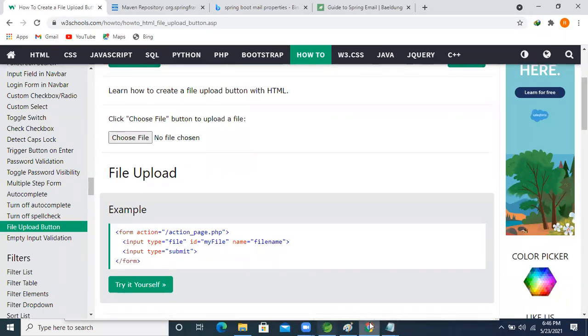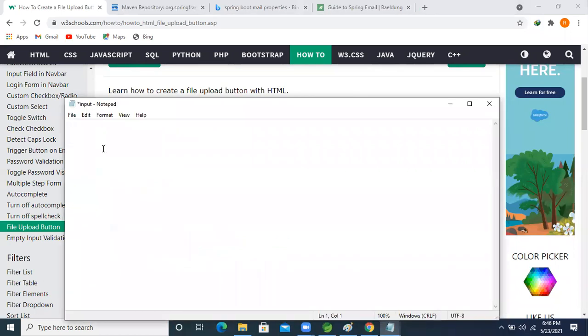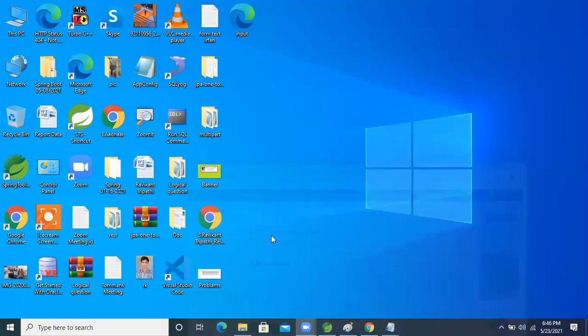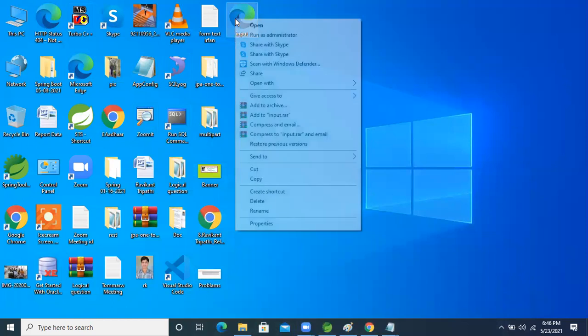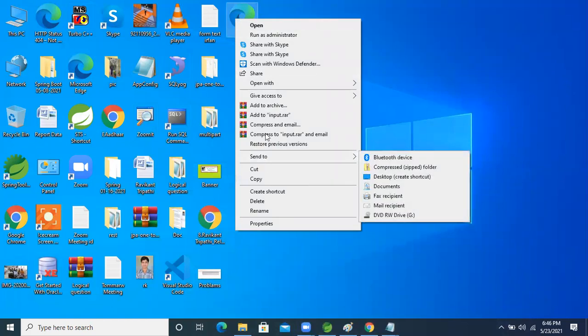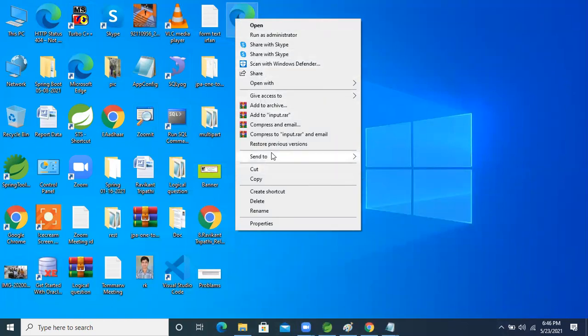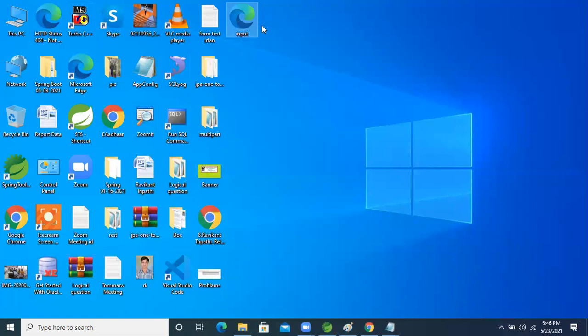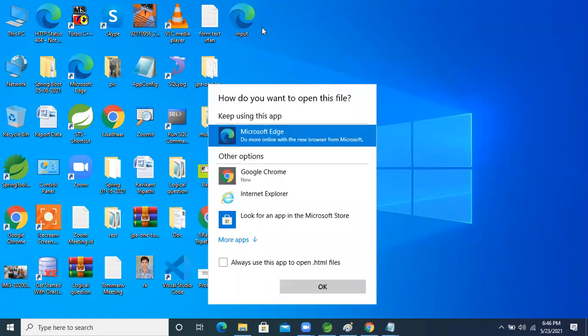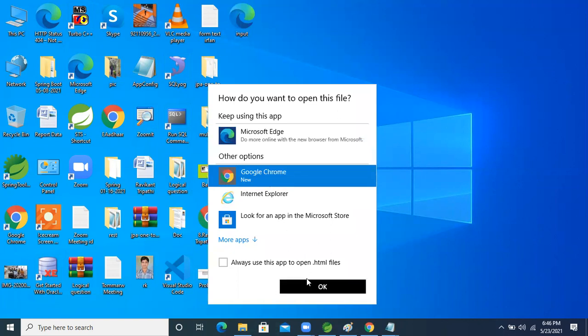Whenever we are taking a file in the HTML page, I'm saving this one. I saved it on the desktop. Now I'm opening this one. Here also it will take the path for the input. Let's take this Edge browser. Okay, now I'm running this one.